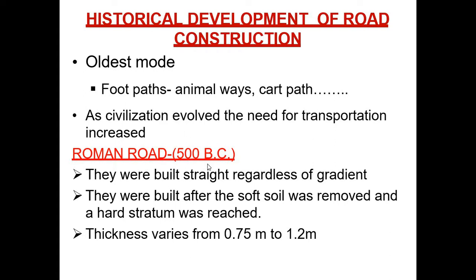It was the Roman roads, that is before 500 BC. They were built straight regardless of gradient. There was no slope, only straight. They were built after the soft soil was removed and a hard stratum was reached. And the thickness of the Roman roads varied from 0.75 meter to 1.2 meter.